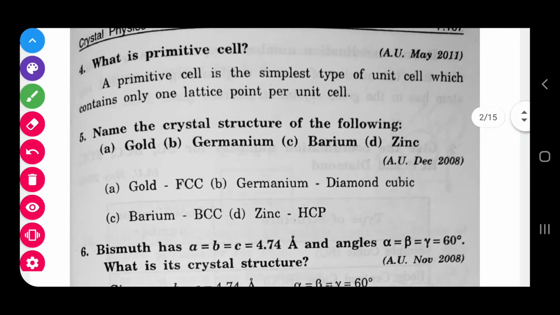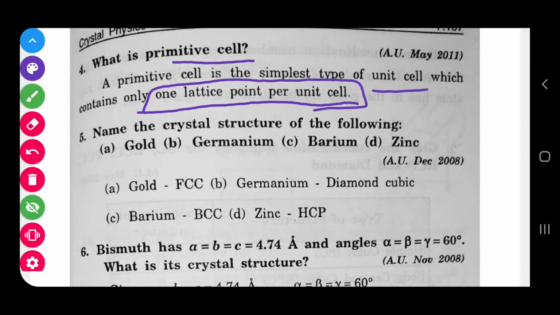What is a primitive cell? A primitive cell has only one lattice point per unit cell. If any unit cell has only one lattice point per unit cell, you say it is a primitive cell. Otherwise, if it has more than one lattice point, the answer is a non-primitive cell. If it has only one lattice point, it is primitive; if not, it is non-primitive.